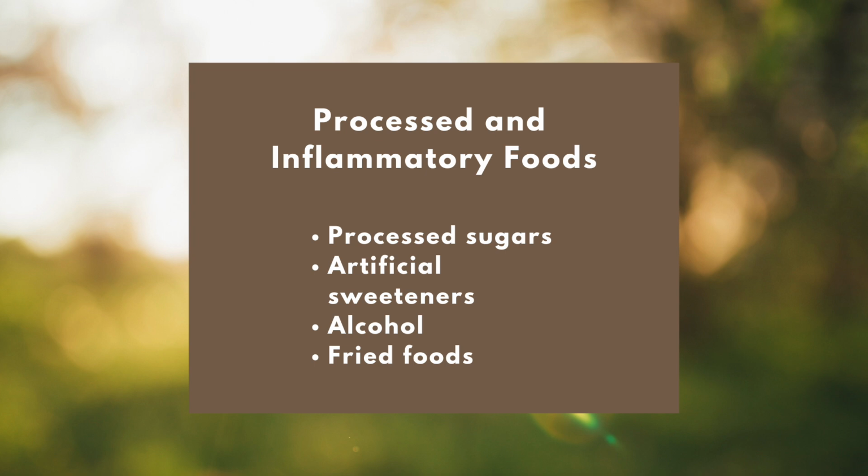Another category of foods to avoid while on a SIBO diet are processed and inflammatory foods, such as processed sugars, artificial sweeteners, alcohol, fried foods, and more. So now that we know some of the foods that we should avoid, what foods should we eat?